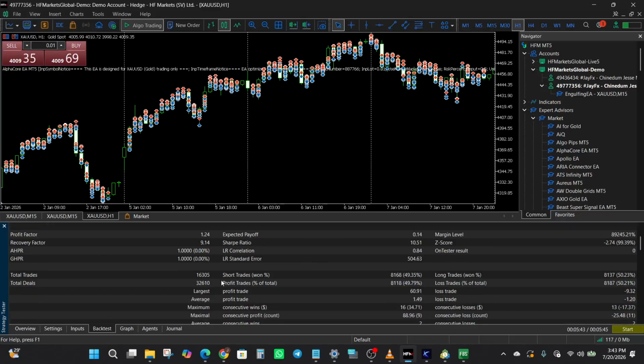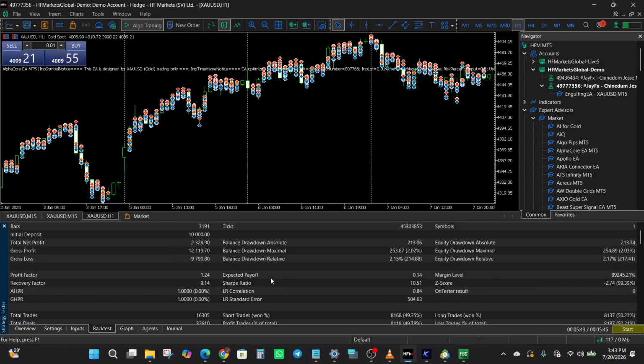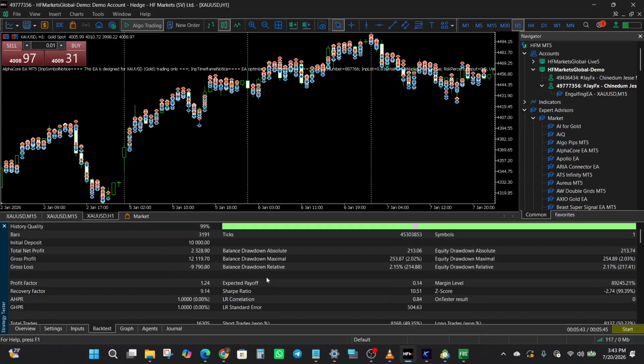Now, given the massive trade count here, this is a system compounding a fairly thin per trade edge across an enormous number of trades. Similar to other high frequency scalpers that I've covered, which means real world execution costs and broker spread will matter a great deal to how this actually performs live.